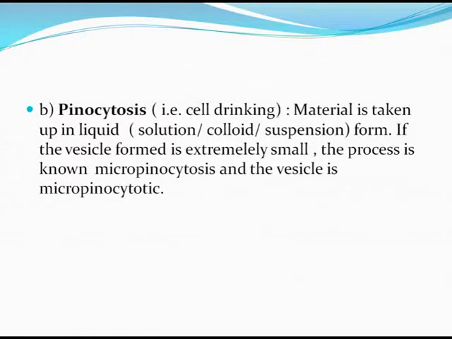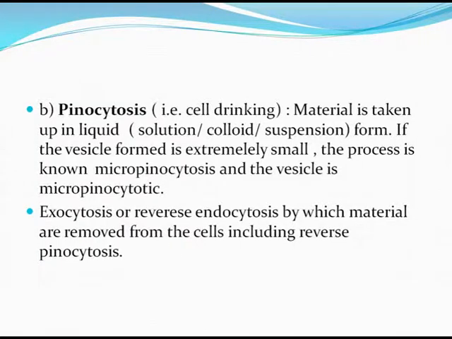Pinocytosis is cell drinking. Material is taken up in liquid form, in the form of solution, colloid or suspension. If the vesicle formed is extremely small, the process is known as micropinocytosis and the vesicle is micropinocytotic.